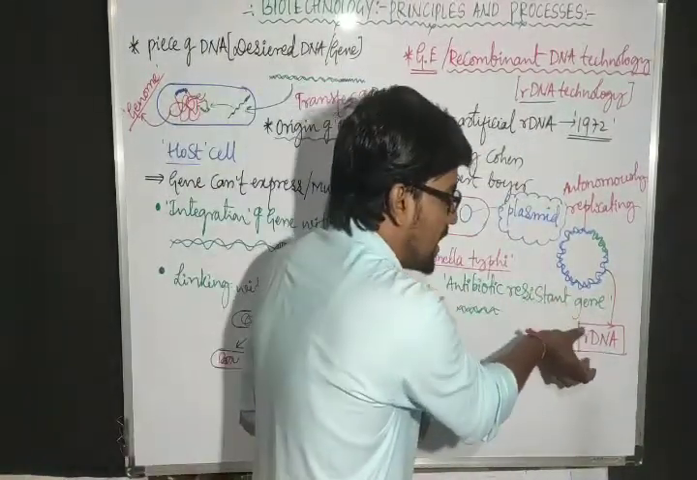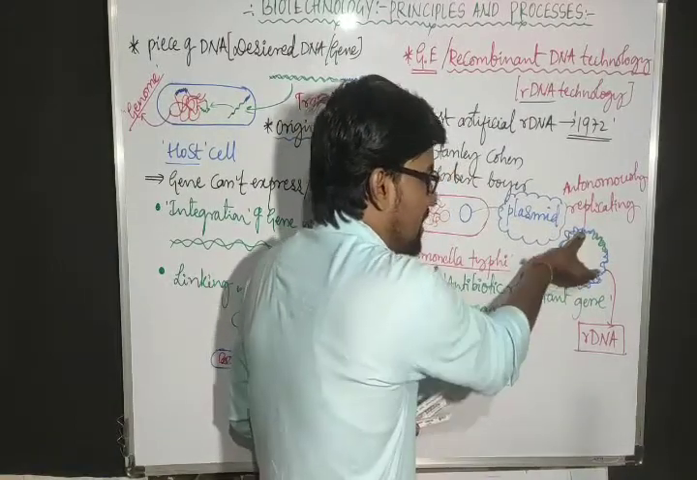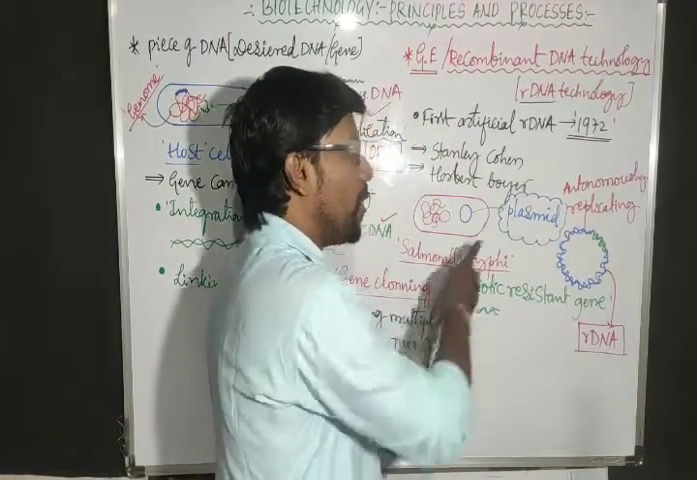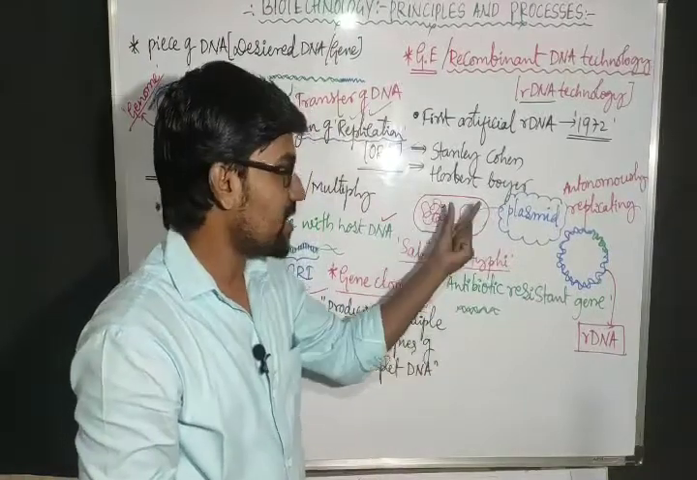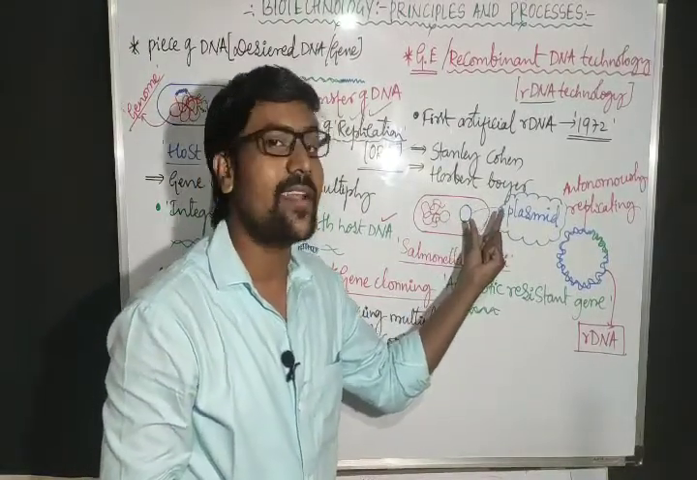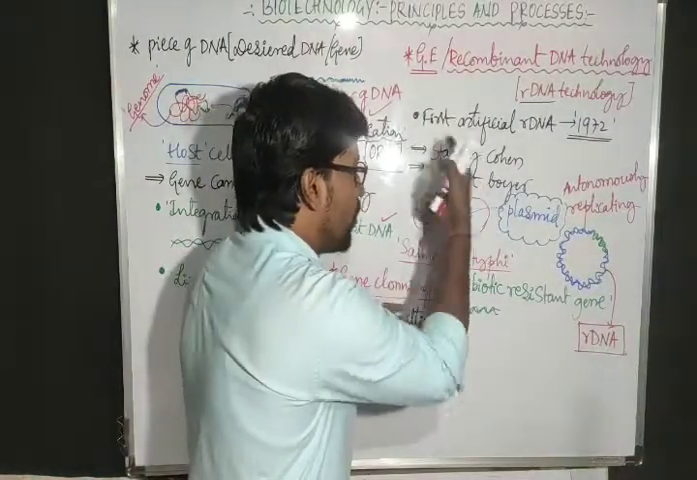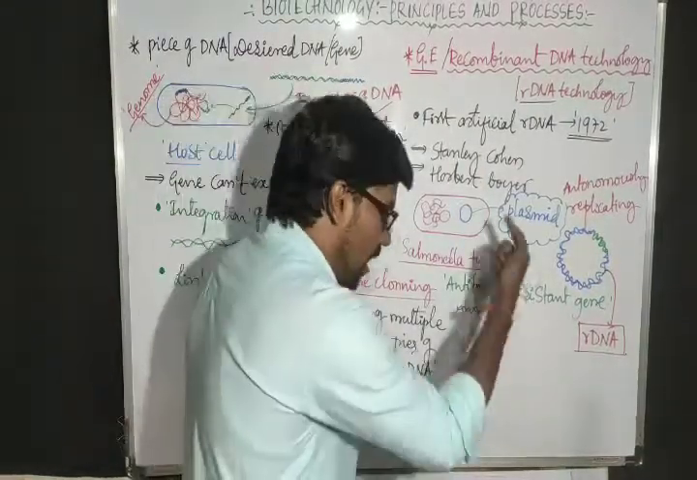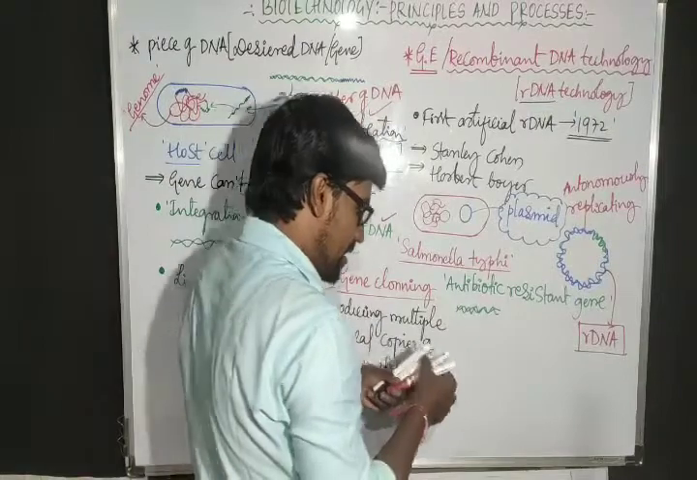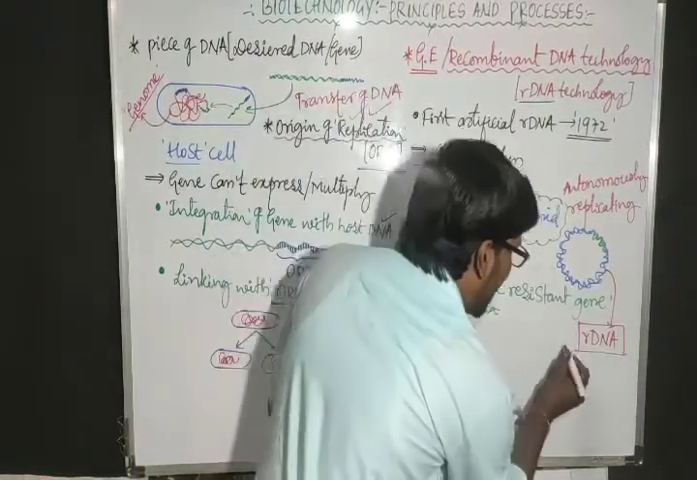But the thing is, you just keep the gene now mixed with a plasmid. What actually is that plasmid? It is one extra circular autonomously replicating DNA. To that DNA we mixed the gene. Who mixed it? Stanley Cohen and Herbert Boyer. Now this rDNA, I will draw it like this.